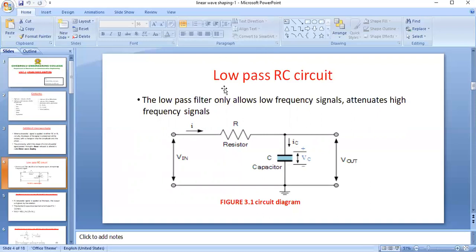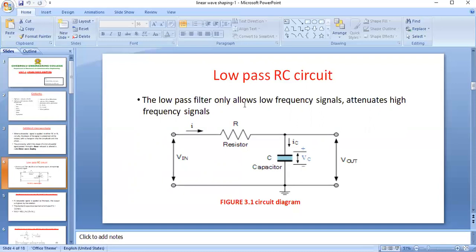A low pass RC circuit allows or passes only low frequencies. It attenuates high frequency signals.